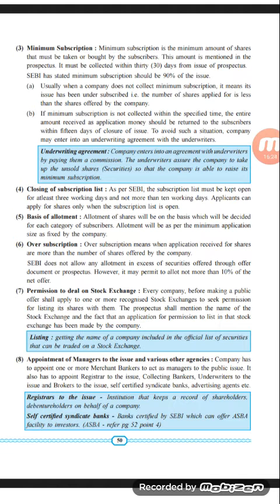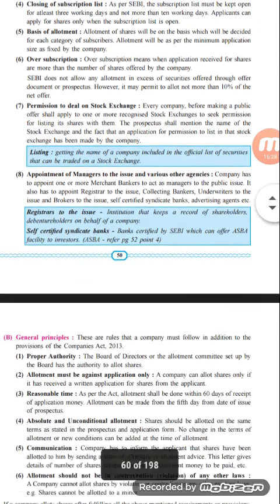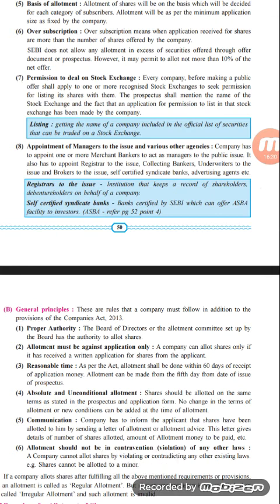Seventh one, permission to deal in the stock exchange. Every company before making a public offer shall apply to one or more recognized stock exchanges to seek permission for listing its shares with them. So every company, before going to the general public to invest in the equity shares of the company, has to get the permission from the stock exchange, and their shares will be listed with that stock exchange.